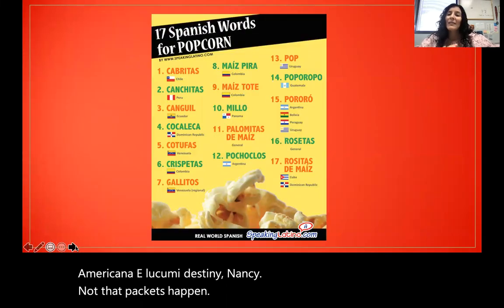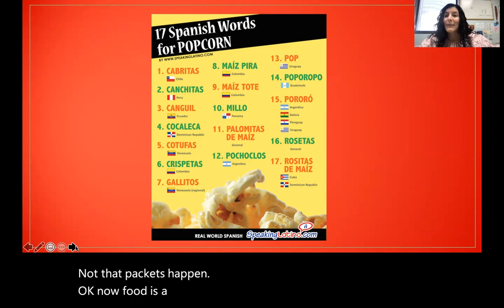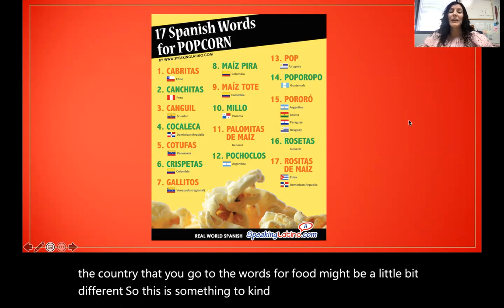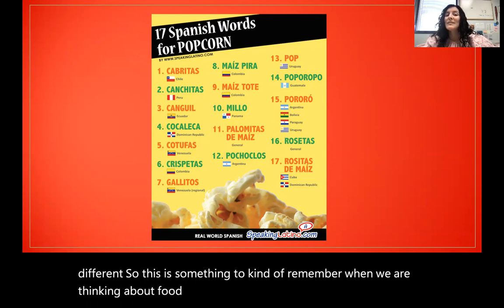Now, food is a very diverse topic, right? Because depending on the country that you go to, the words for food might be a little bit different. So this is something to remember when we're thinking about food, that the words might look slightly different based on the country that you go to.